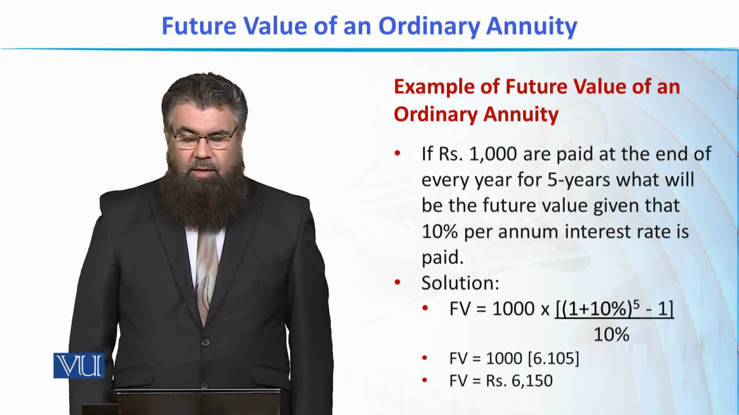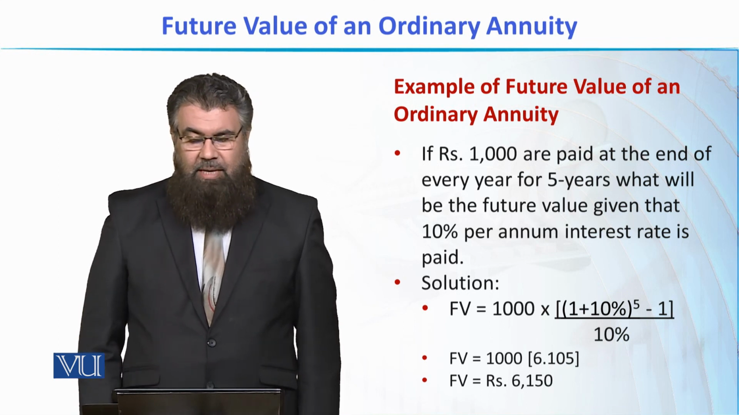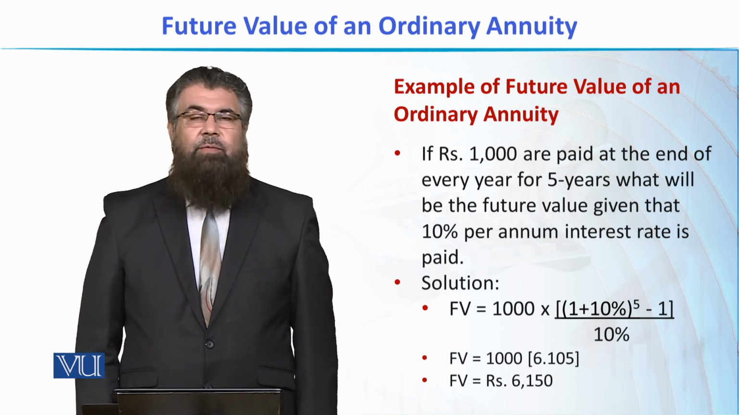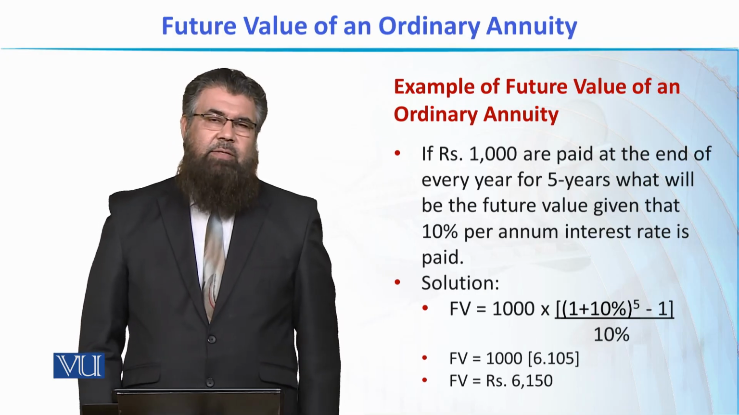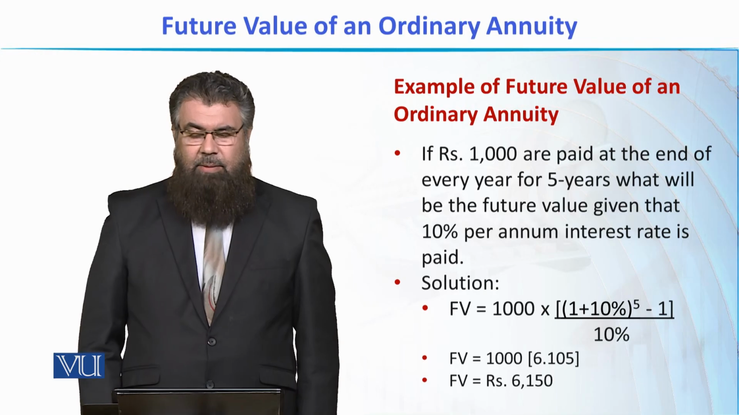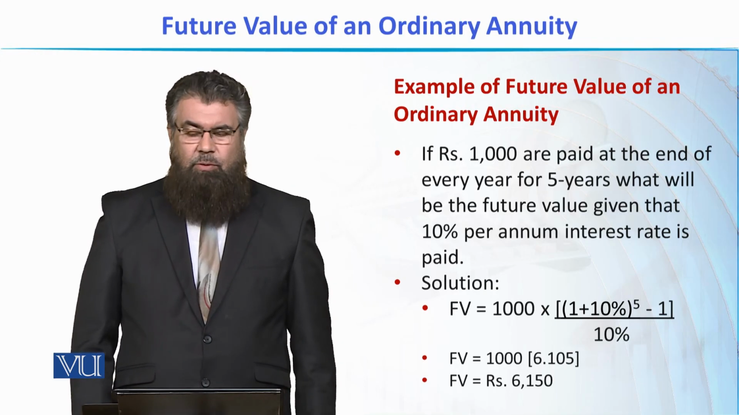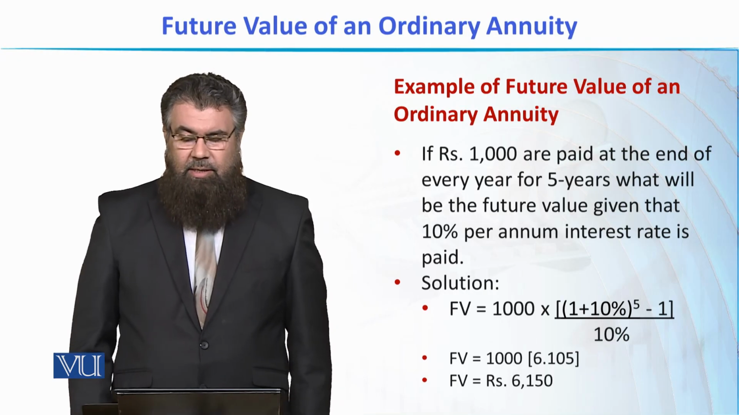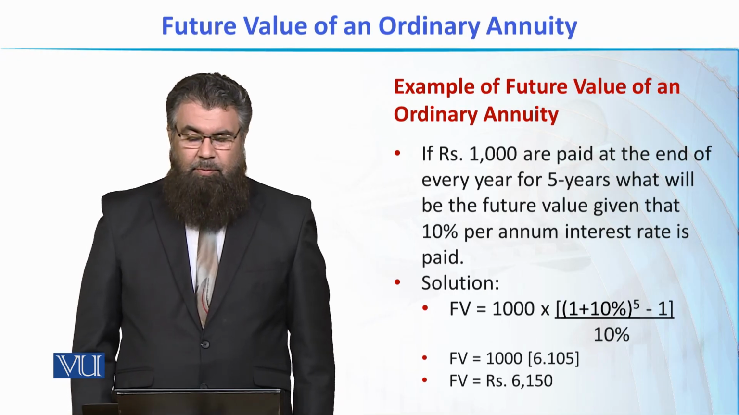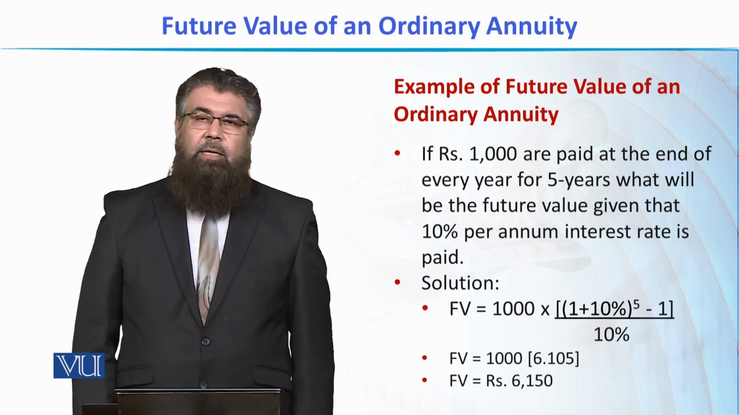Suppose we have 1,000 rupees that are paid at the end of every year for 5 years. So that forms an annuity. यानी अगर हम 1,000 रुपया हर साल के बाद पे कर रहे हैं, तो ये एक annuity है, क्योंकि इसमें अमाउंट सेम है और 1 साल के टाइम पीरियड के बाद ये पे की जा रही है. The rate of interest given to us is 10%.